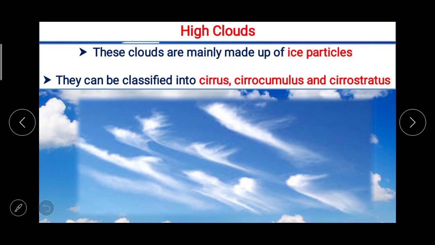These clouds are mainly made up of ice particles. The clouds that form at heights of 7,000 to 14,000 meter are mostly made up of ice particles. They can be classified into cirrus, cirrocumulus and cirrostratus. In the first type, that is high clouds, there are three: cirrus, cirrocumulus and cirrostratus.